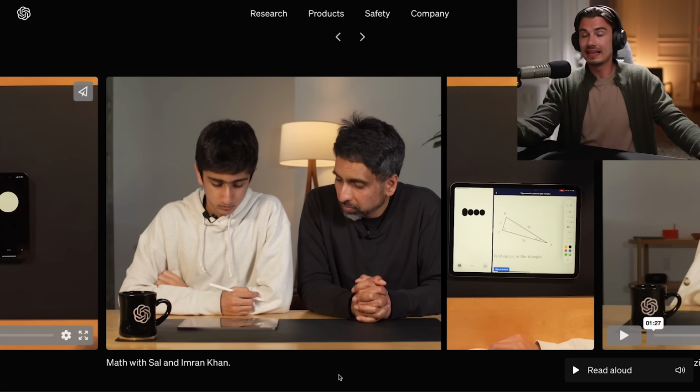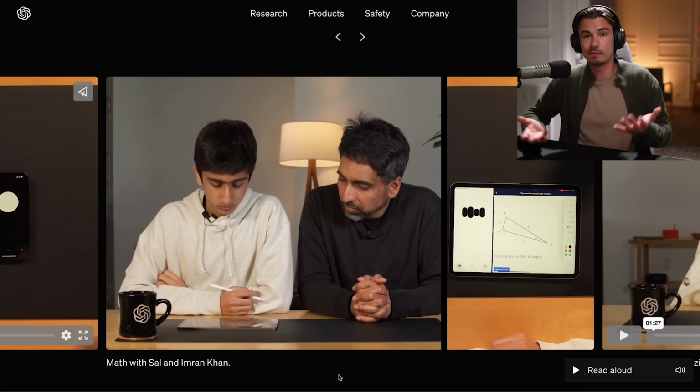So as you can already see, there's a lot of differences to the current version. First of all, you can actually interrupt the AI assistant. Secondly, and maybe even more importantly, it is snappy. It answers like a human being. There's no answering and waiting for 4 to 7 seconds for it to come back with a response. Plus, it's taking in the iPad screen in real time, something that just simply wasn't possible up until now.